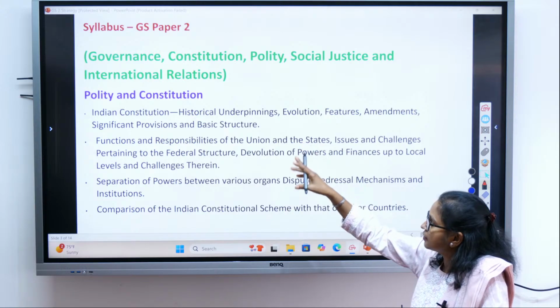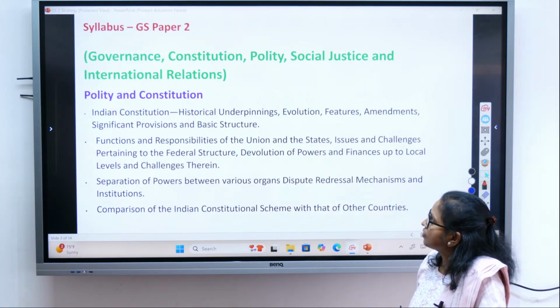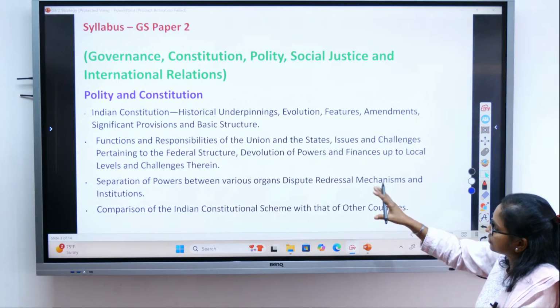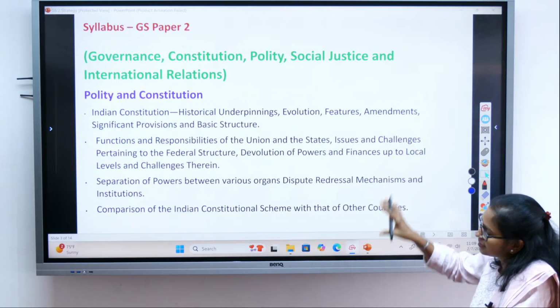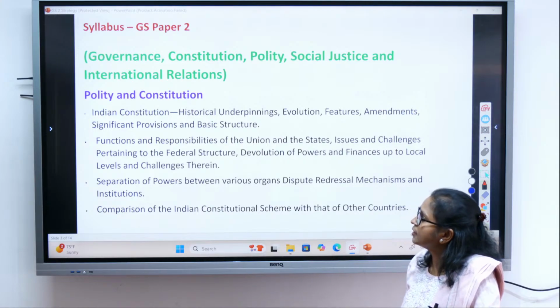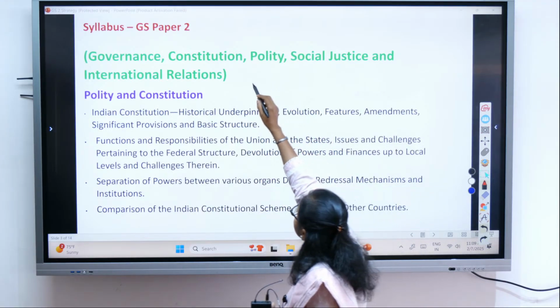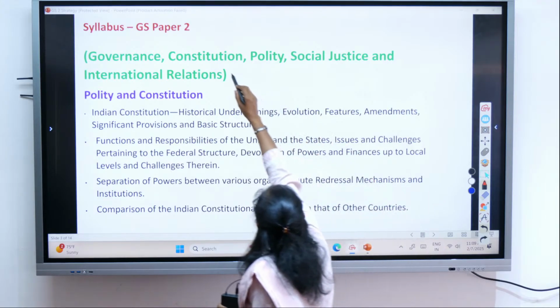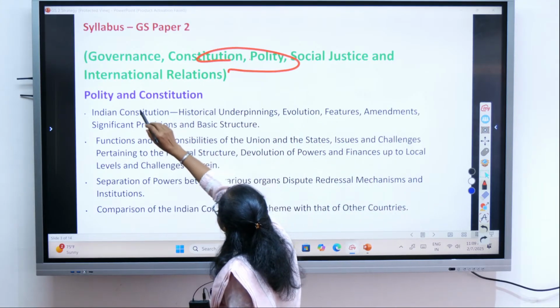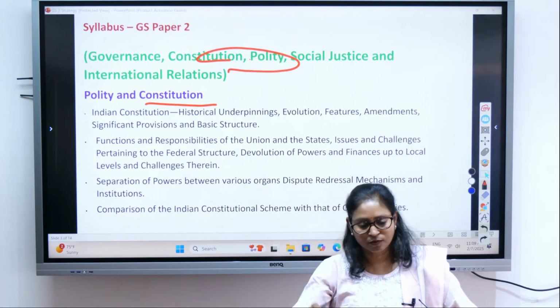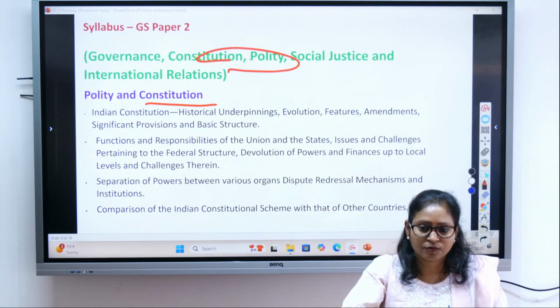So look at the terms that are used: governance, constitution, polity, social justice and international relations. These are the topics which are there in your GS paper 2. Now let's first understand constitution and polity, and then we'll look at the syllabus. So what is constitution? What do you mean by constitution?